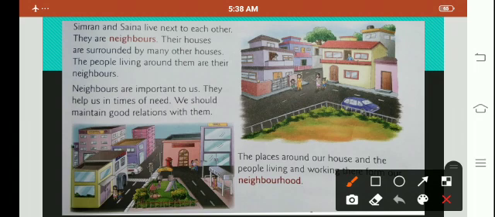The places around our house and the people working there form our neighborhood. So we don't have only one neighbor, we have different neighbors. As you can see in the second picture, you can see a mall, post office, hospital, then bus stand, and you can see these different societies. So all these are coming in your neighborhood. Park, so the place where you live, and the places around your house form your neighborhood.